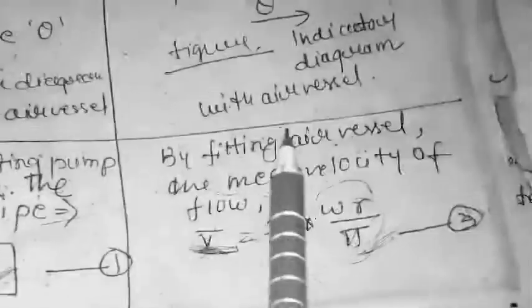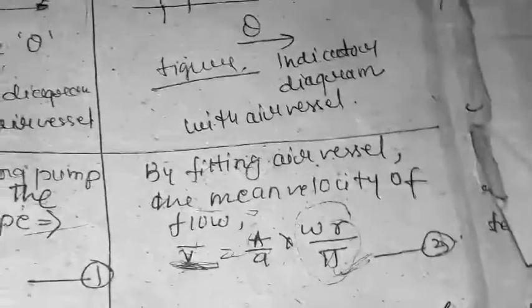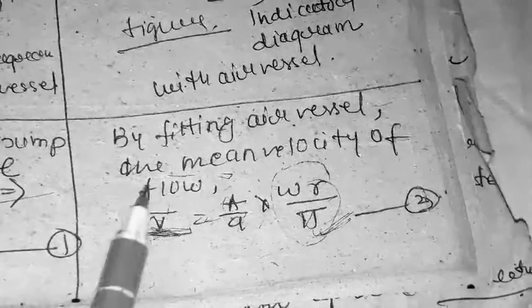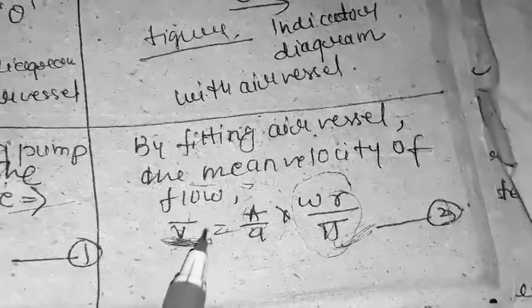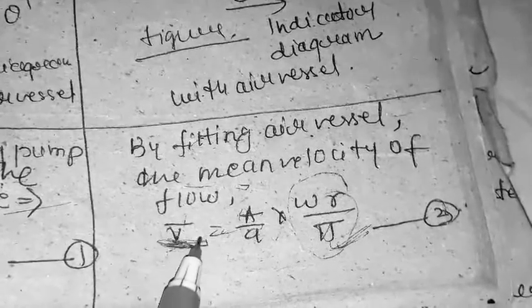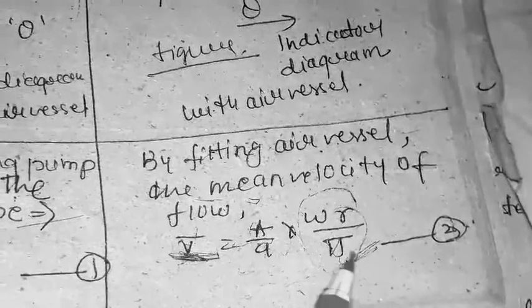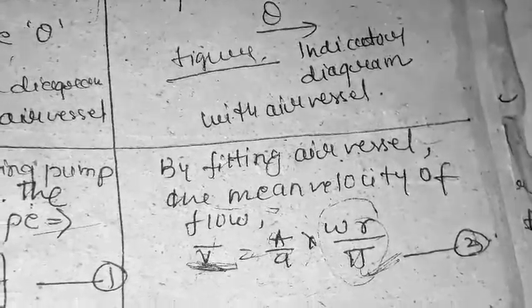Okay, now when the air vessel is used, we know that uniform velocity takes place inside the pipe as well as the cylinder, and that uniform velocity is known as the mean velocity. For the mean velocity the formula is V bar equal to capital A by small a omega r by pi.